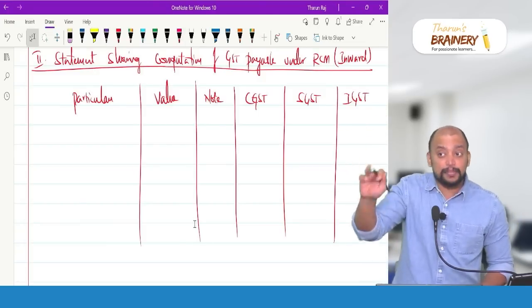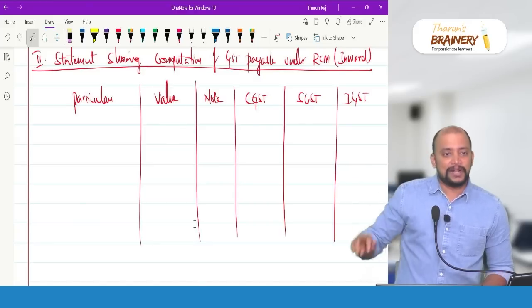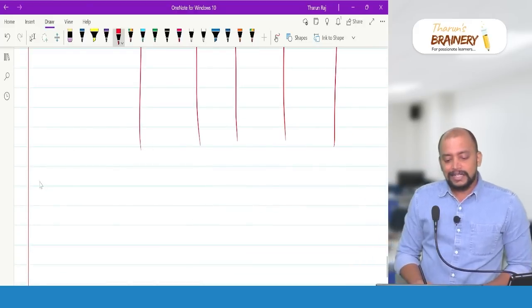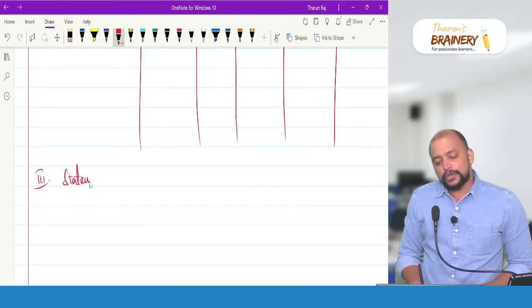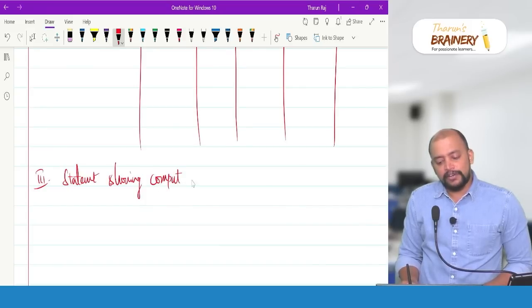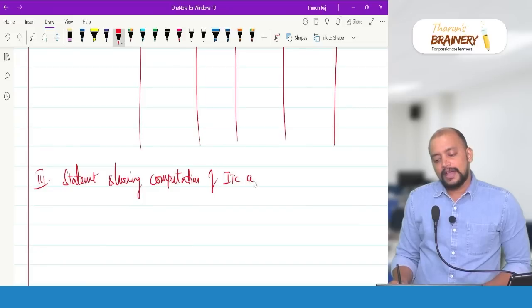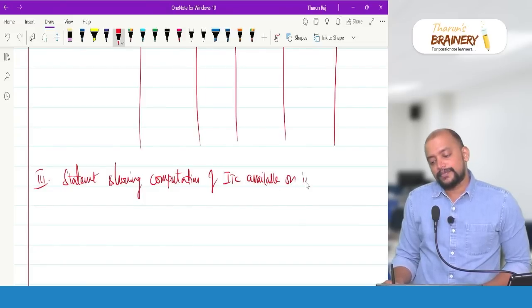But in case it is there, we need to update it. Then next, the third statement: statement showing computation of ITC available on inward supplies.